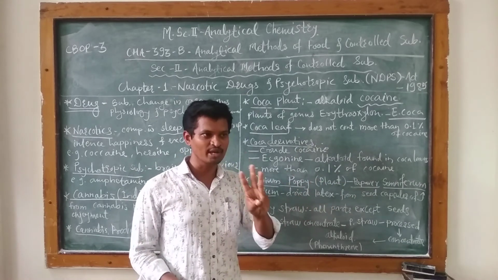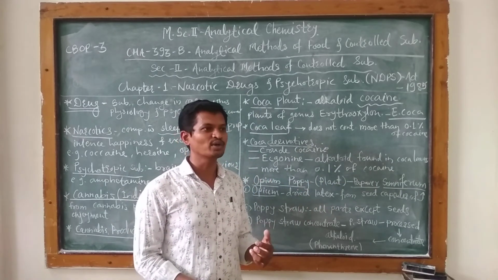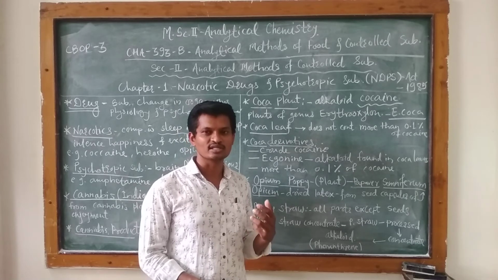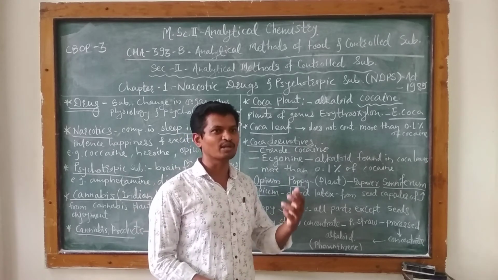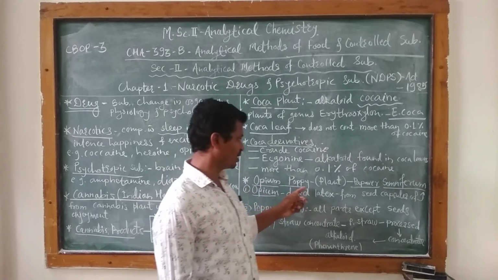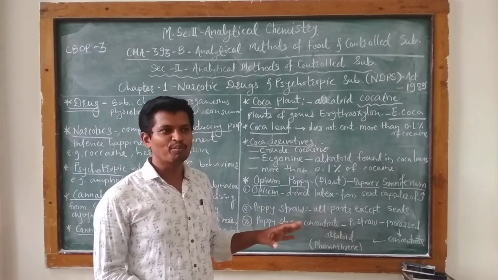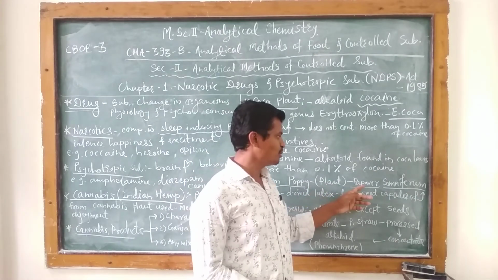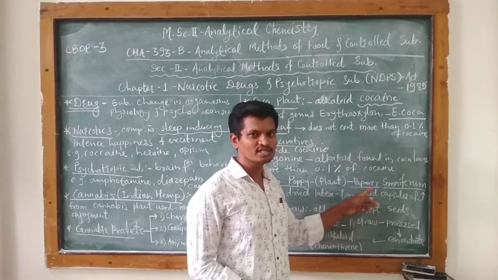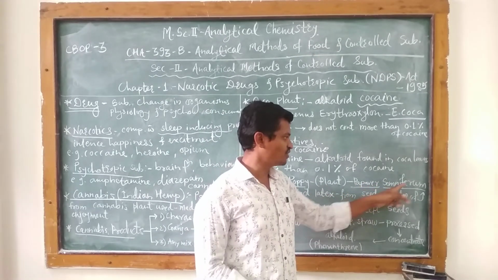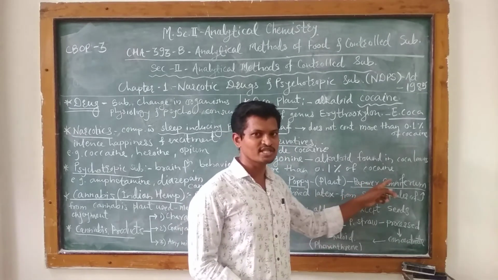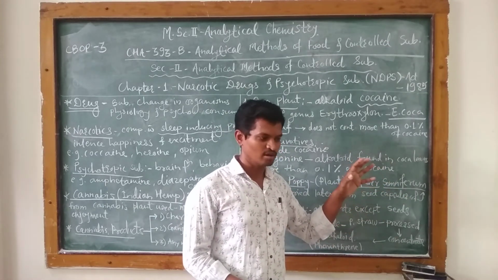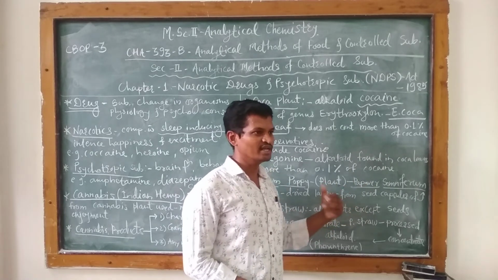These are the three main plants from which narcotic or psychoactive substances, or drugs, can be obtained. The scientific or botanical name of the opium poppy plant is Papaver somniferum. Papaver is the name of the genus and somniferum is the name of the species.